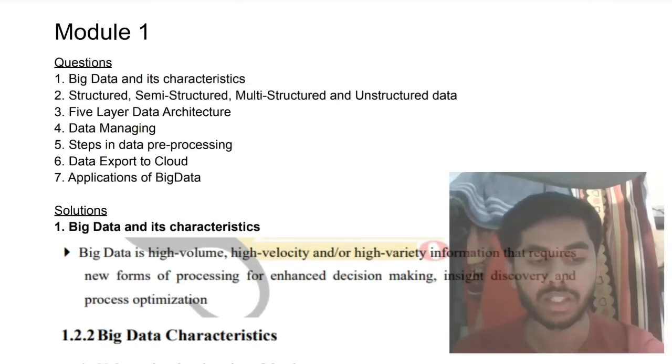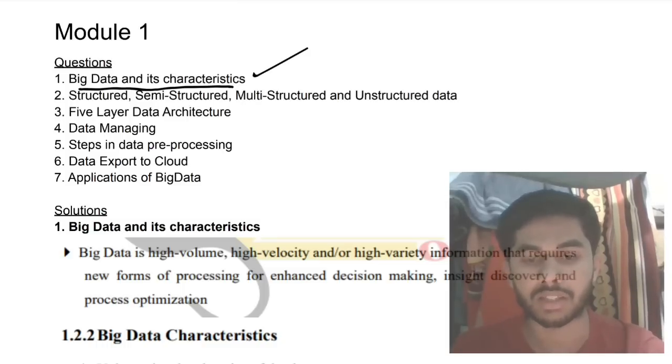So let's get started. I will cover each question one by one and note down the key important points. Okay, the first question is big data and its characteristics. What is big data and what are its characteristics?